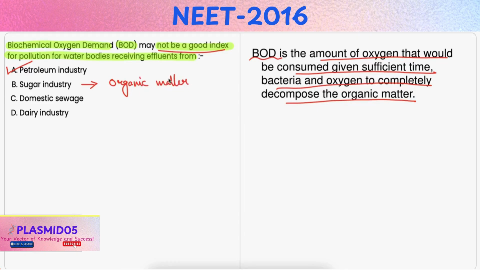It is also incorrect because domestic sewage contains high amounts of biodegradable organic matter, making BOD a reliable indicator of pollution. Option D, dairy industry. Now, dairy industry effluents also contain biodegradable organic substances like proteins and fats, contributing to high BOD levels. Hence, it is also incorrect.